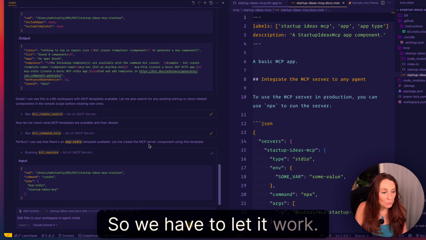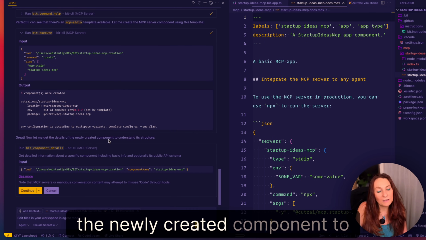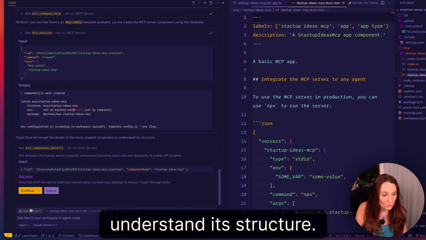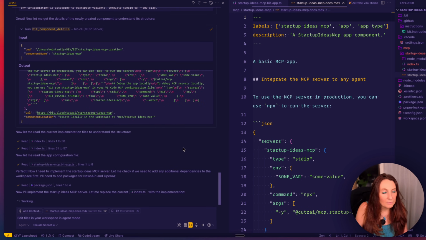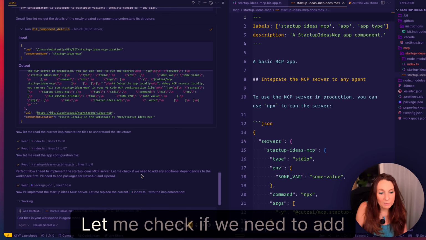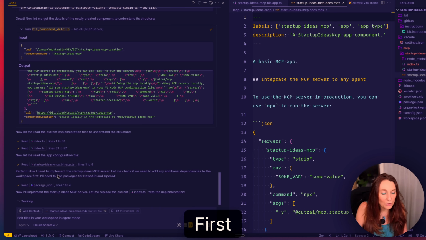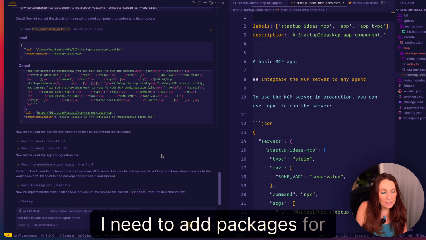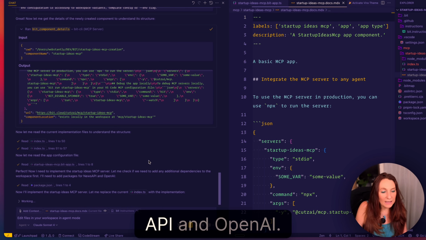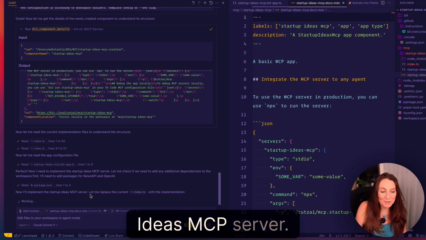So we have to let it work. Now let me get the details of the newly created component to understand its structure. Okay, continue. Now I need to implement the startup ideas MCP server. Let me check if we need to add any additional dependencies to the workspace first. I need to add packages for News API and OpenAI. Now I implement the startup ideas MCP server.